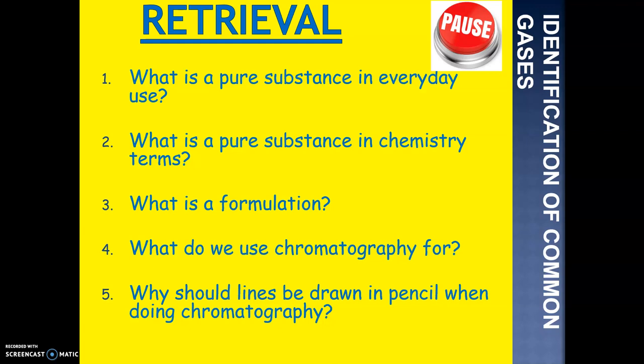So question 1, what is a pure substance in everyday use? In everyday use, these examples are quite ranging, but for example, milk, fruit juice, cordial, something where you wouldn't want a mixture of anything else in between it. So obviously fruit juice, you don't want some bits of milk in that, and milk you don't want bits of food and other substances that you don't want there. So you just want that itself contained within it. They're pure substances, everyday common uses.